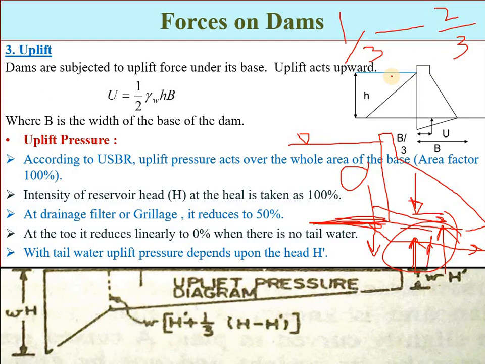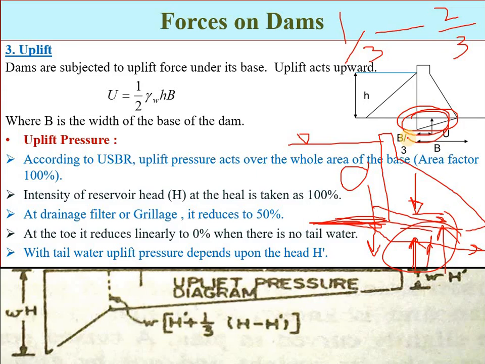And the second concept is according to Terzaghi, the founder of soil mechanics. He recommends that the effective area may be taken approximately equal to the total area. So the second concept is that the total area will be taken as the effective area over which the uplift force acts.